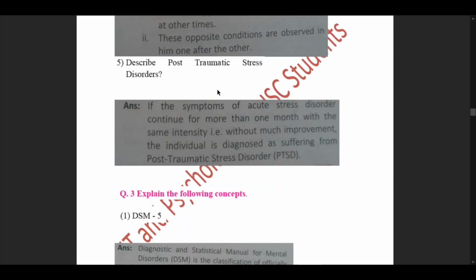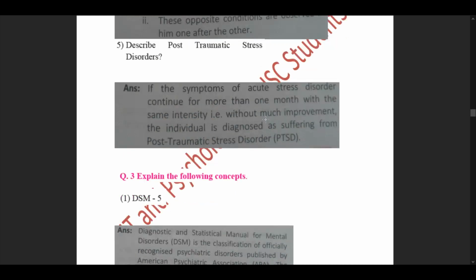So now we'll understand, as I read out the question, what it actually means or how we can describe it. If the symptoms of acute stress disorder continue for more than 1 month with the same intensity, that is, without much improvement, the individual is diagnosed as suffering from post-traumatic stress disorder, PTSD. So this was our question number five. Then we move forward to our question number six.